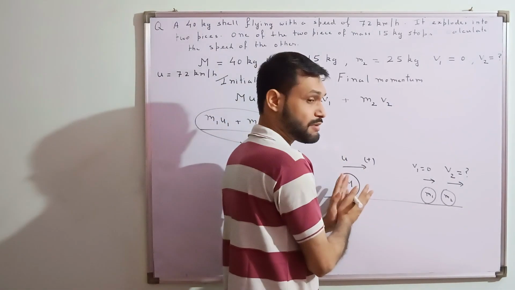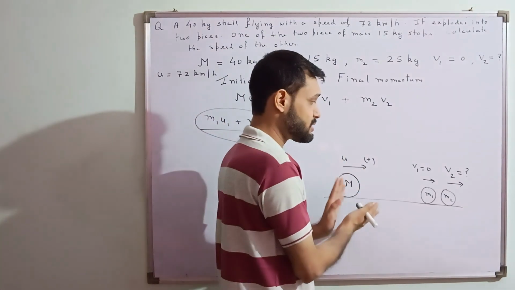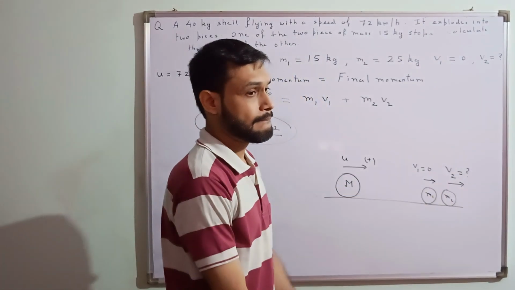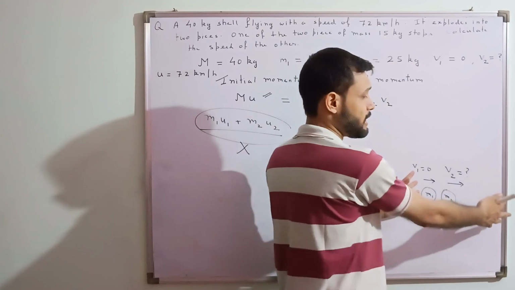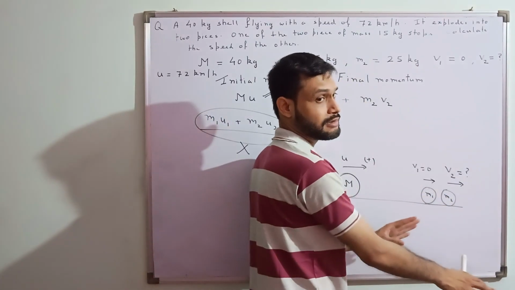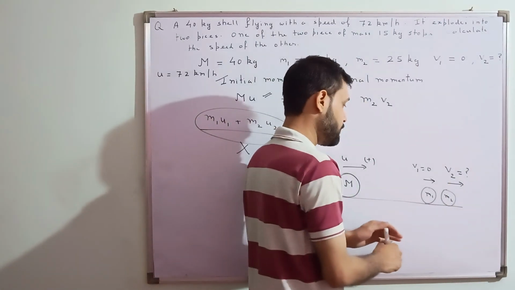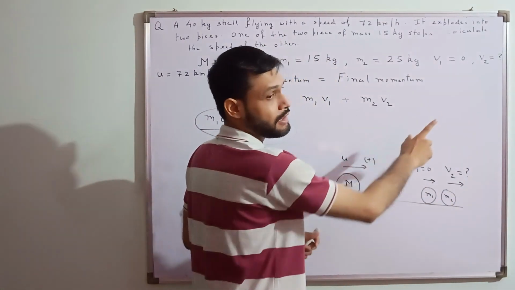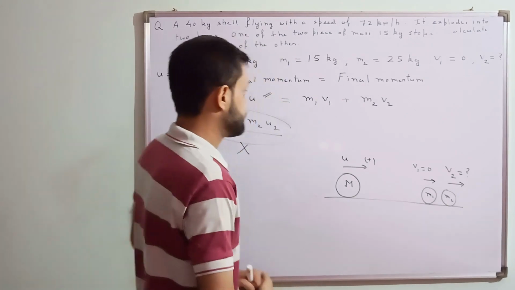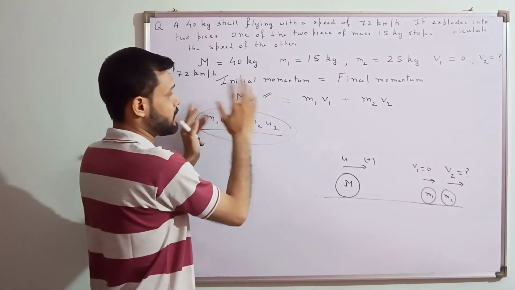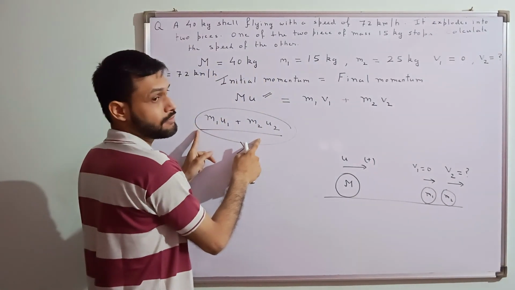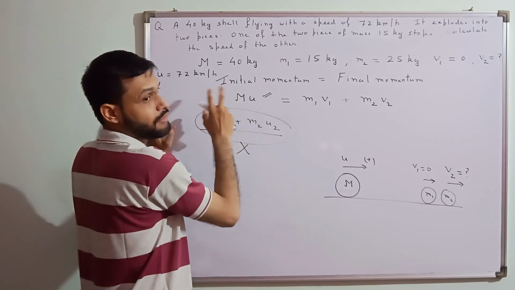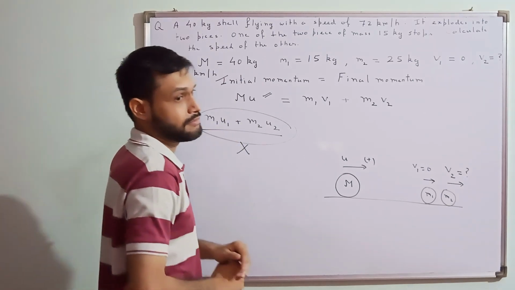I am considering this as my system. Here this is my system, and here this is my system, because something is coming out from here only. If it becomes 4 particles or 3 particles, in that situation also those particles will be my system, and I will write them one by one over here. But here there is only a one particle system, so I am writing only this. We will write this when we have a 2 particle system over here. Are you getting this?